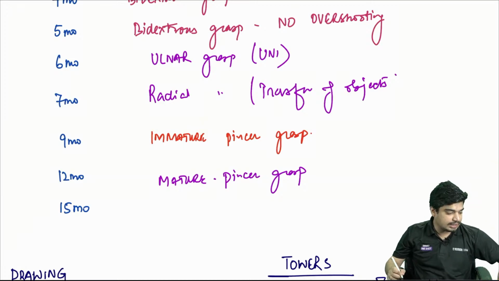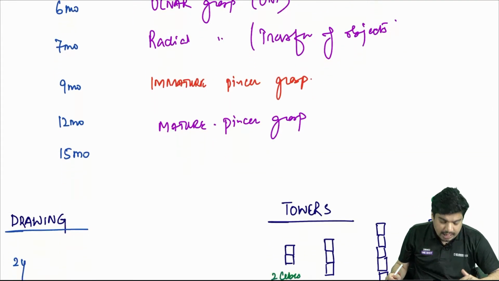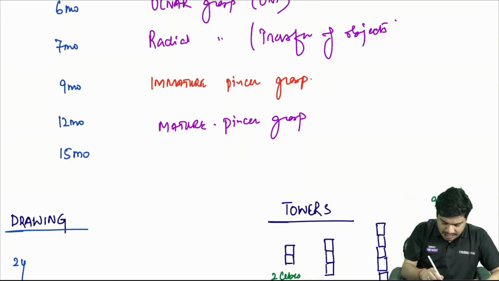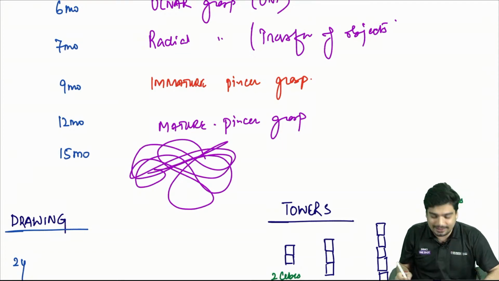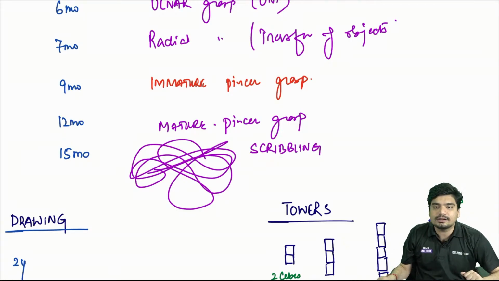Immature pincer grasp will come at 9 months. At 15 months, now he's holding the pen, he's holding the pencil. At 15 months, he'll start to do like this. This is called scribbling. Scribbling will start at 15 months.